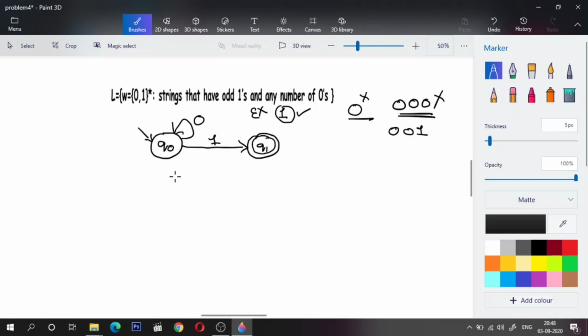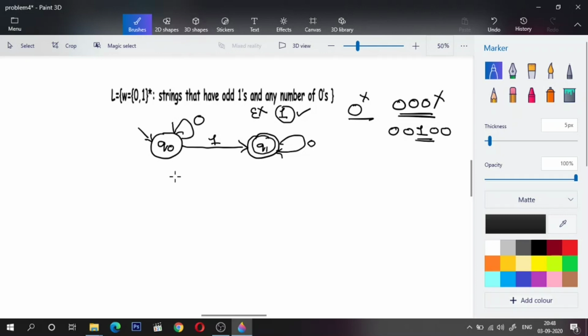Now after I encounter 1, what if I encounter more zeros? Will this be accepted? Yes, because we are not bothered about the number of zeros. What we are focusing on is that the number of 1s should be odd. So if I encounter more zeros in the Q1 state, I will remain in Q1, because this contains an odd number. I'll come to Q1 only if I encounter an odd number of 1s.